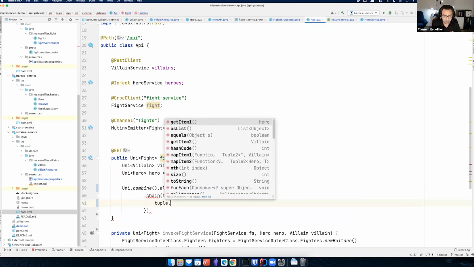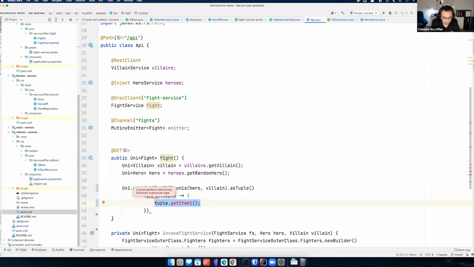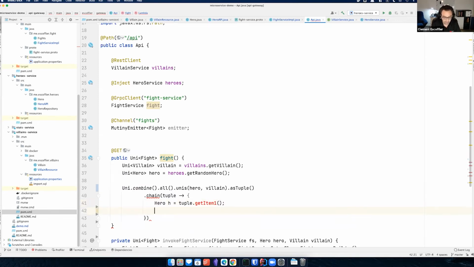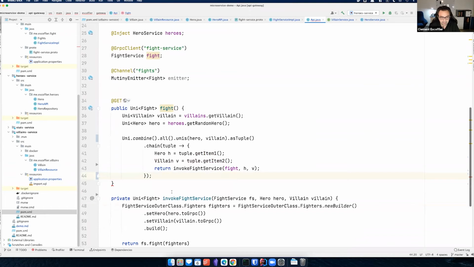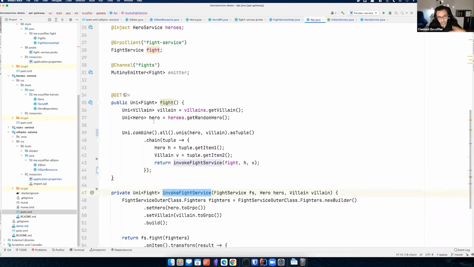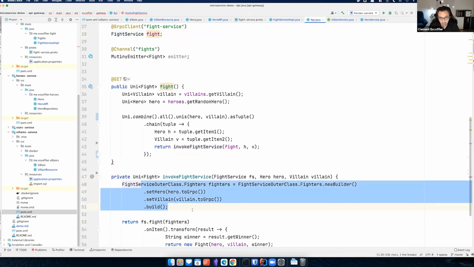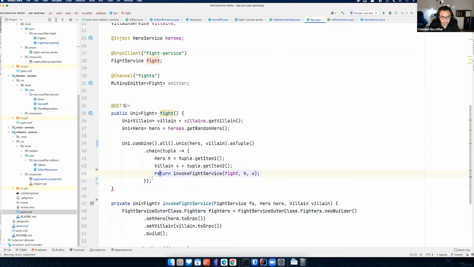So I got tuple.getItem1 is my hero, Hero h, okay. Villain v equals tuple.get the second item. So this reuses the same order as I passed my Unis here. And then I need to invoke the fight service. So I will show you this method, it's just to save some time. And I just need to return this. And that's it. So invokeFightService is just calling my fight service gRPC client. And again, it uses all these gRPC builders and so on. So that's it. I just need to return that and I'm done.